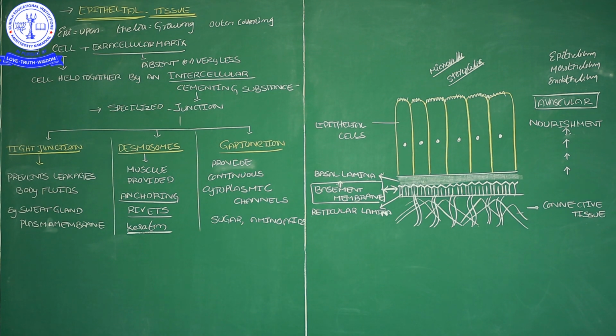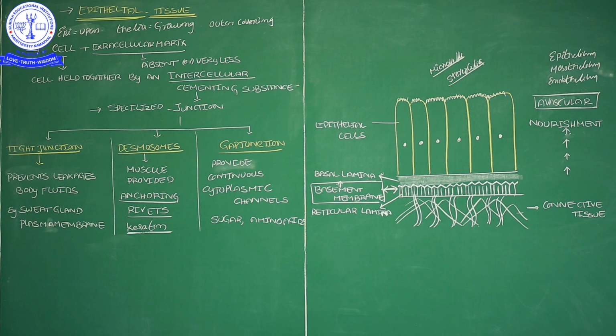Now these epithelial cells, if they originate from the ectoderm, that is an epithelium. If these epithelial cells develop from mesoderm, that is a mesothelium. If these epithelial cells originate from the endoderm, that we call an endothelium.